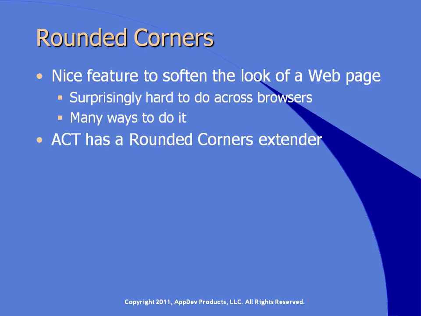ACT has a nice rounded corners extender that applies the effect to HTML elements, letting you vary the appearance by changing the radius of the corner, which corners are rounded, and other options, giving it a lot of flexibility for creating a very nice page appearance. So let's take a look at that extender, as well as how you can replace it using jQuery within a client-side page.